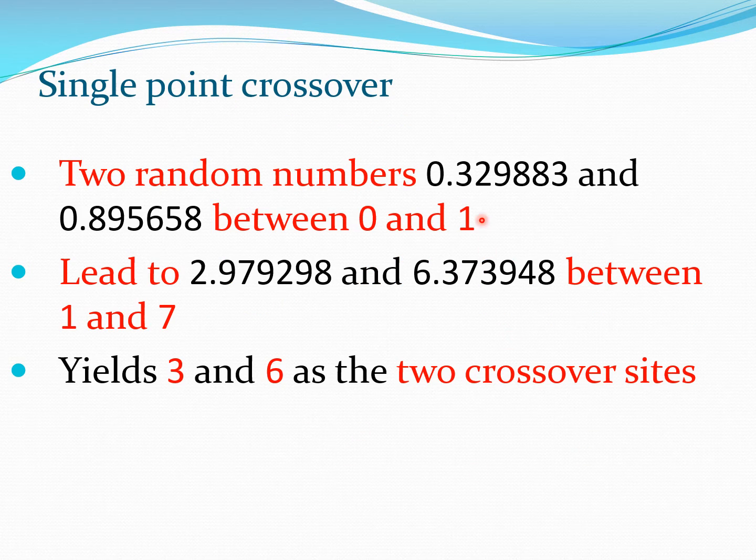So let's say I create two random numbers 0.329 and 0.895, and these random numbers are between 0 and 1, which you can clearly see. Now this leads to these two random numbers by using the simple linear transformation I outlined in the previous slide. Now these two random numbers will be between 1 and 7 if we have taken A to be 1 and B to be 7. Now we round off these two to 3 and 6, and 3 and 6 are the two sites at which our crossing takes place. So this is how we get these crossing sites.